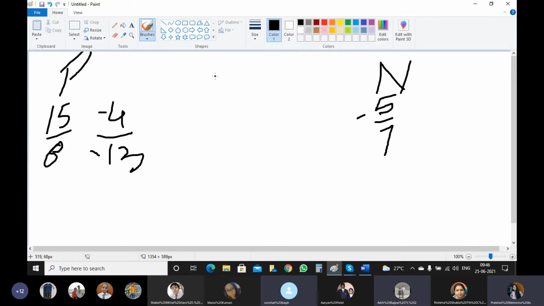Ma'am, 0 is neither negative nor positive, so we will leave this. Then, positive. Minus 89 upon how much? Sorry, 81 I have written. Minus upon 201. Minus 201. Okay.